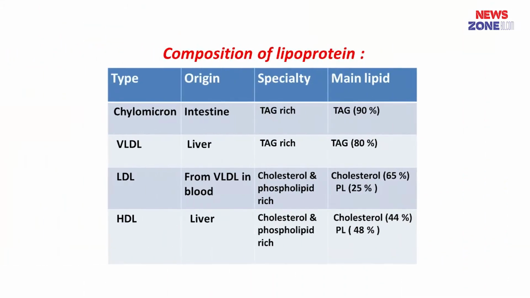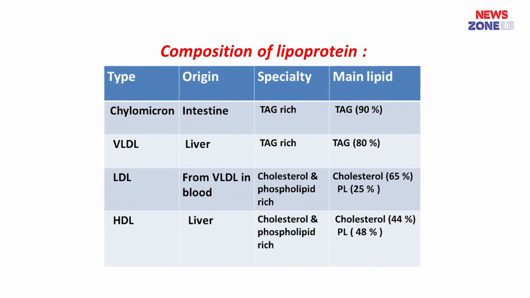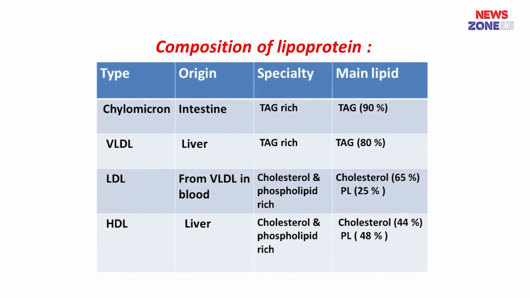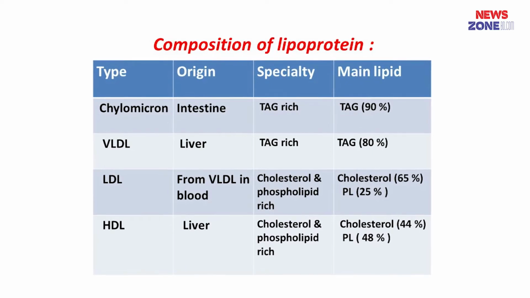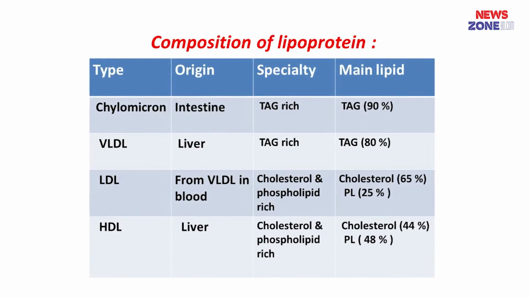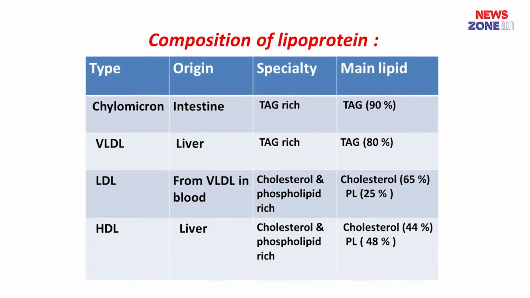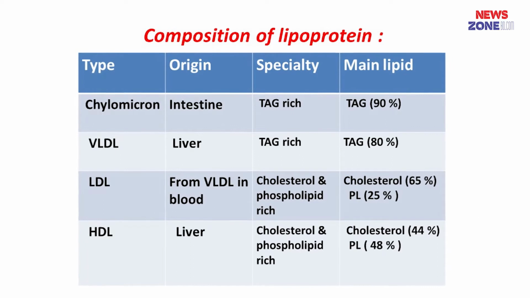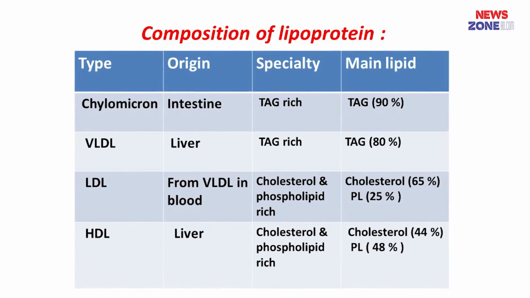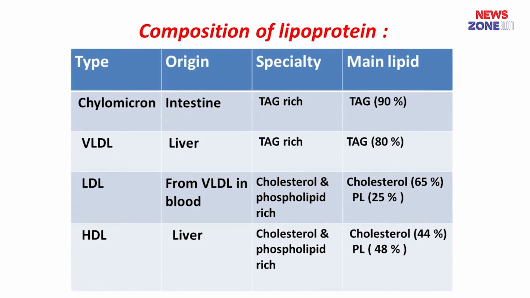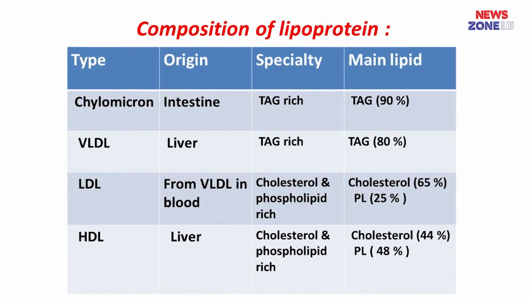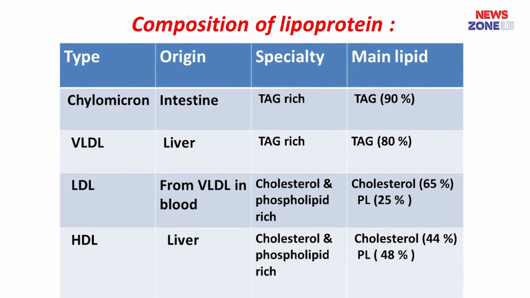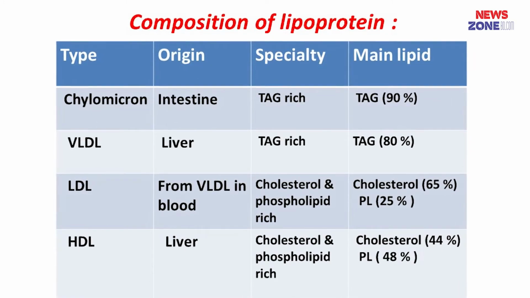Second one is very low density lipoprotein. The VLDL comes from liver, and this VLDL also contains more than 80% of triacylglycerol. Now, third one is low density lipoprotein. Low density lipoprotein comes from very low density lipoprotein, and it contains more cholesterol, that means about 65% cholesterol is present in low density lipoprotein, and it is called the highest cholesterol containing lipoprotein.